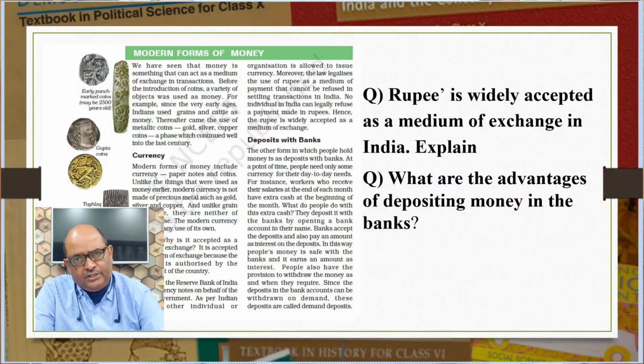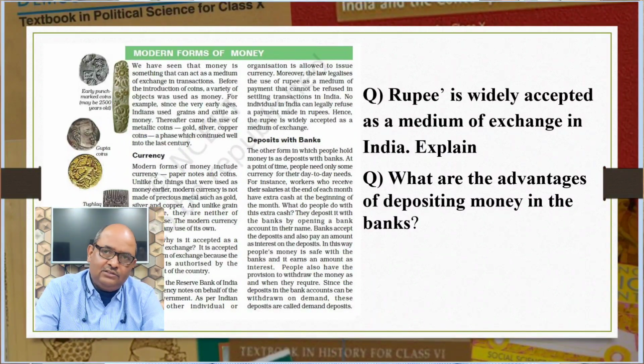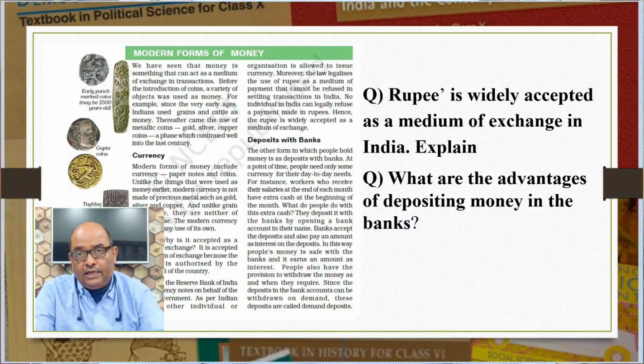Rupee is widely accepted as a medium of exchange in India. Explain. Rupee is authorized by the government of the country, that is, by the Government of India. Its demand and supply can be controlled by the central bank of the country, that is, the Reserve Bank of India. In India, the law legalizes the use of rupee as a medium of payment that cannot be refused in settling transactions in India. No individual can legally refuse payments in rupees. In India, the value of each good and service is measured in rupees.